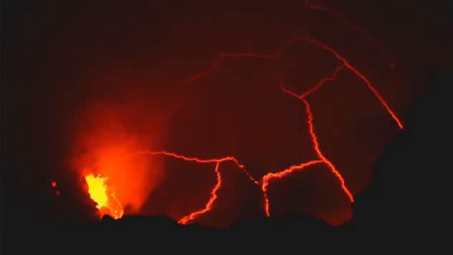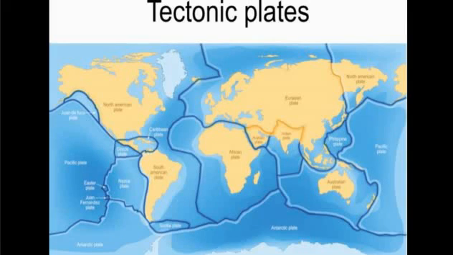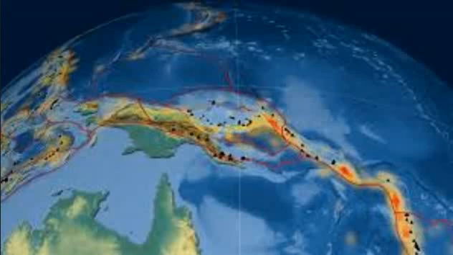Volcanoes are formed because of the breaking of the crust due to the pressure made by the heating of the mantle by the core. The mantle heats the magma and the hot magma erupts out of the hole created by the pressure. Most volcanoes are found around the boundaries of the tectonic plates because of the thinner crust present there.